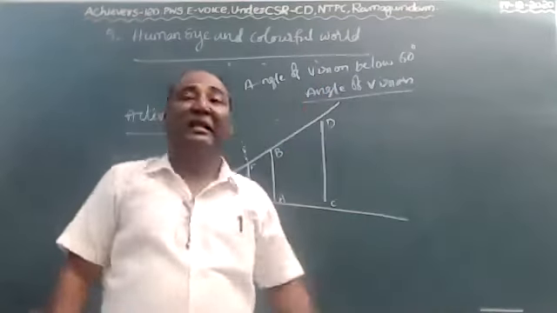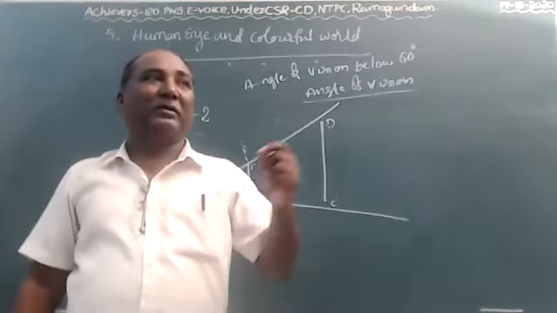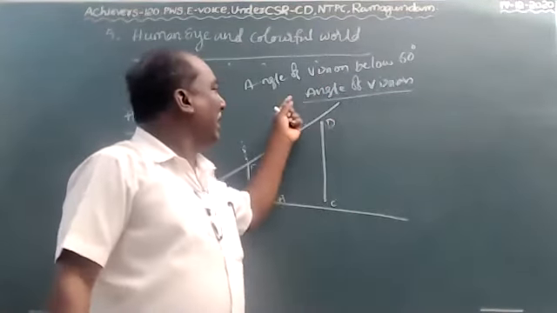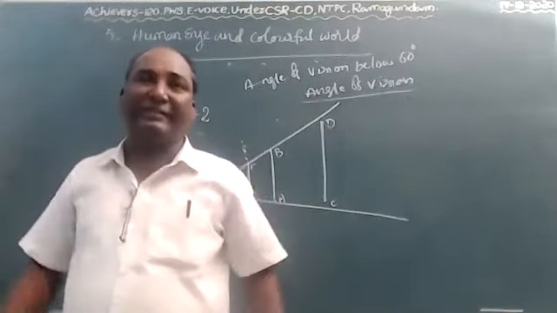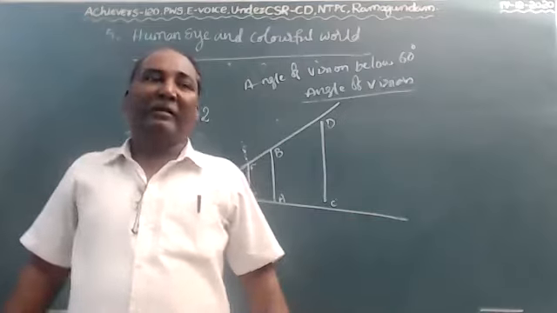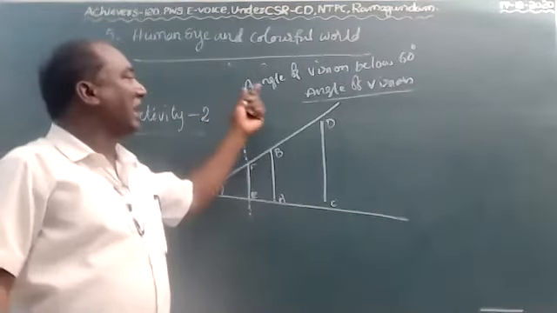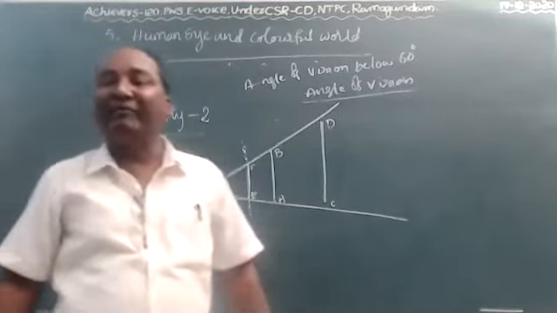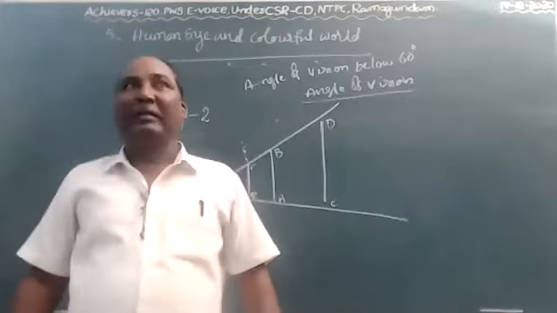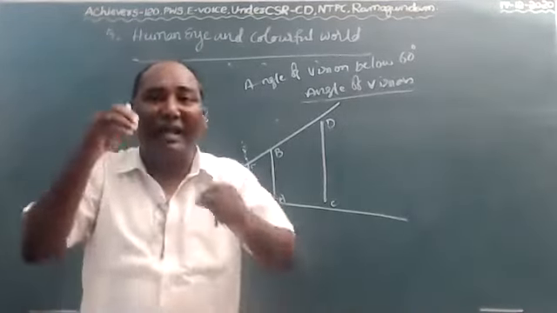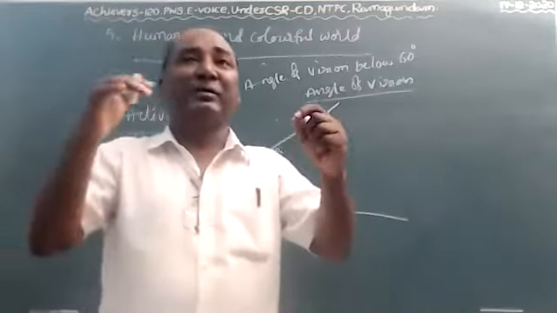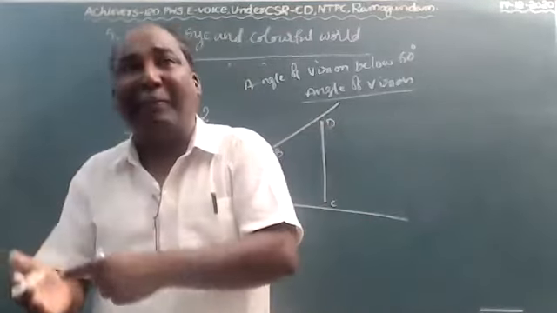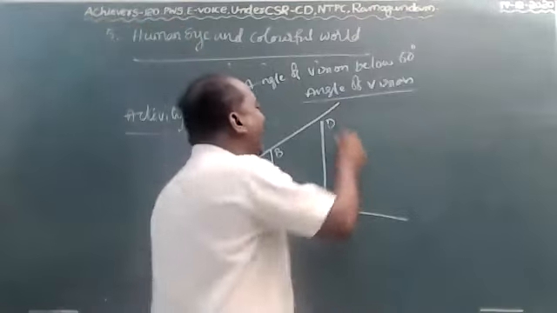Angle of vision means the maximum angle at which we can see the whole object. The maximum we can see the whole object completely, that is called angle of vision.